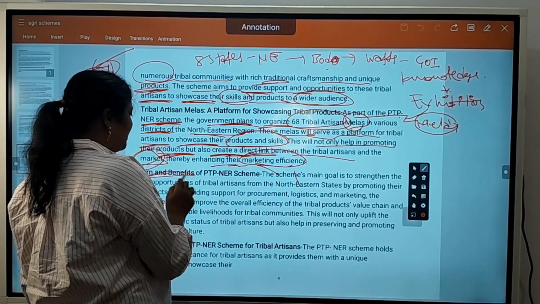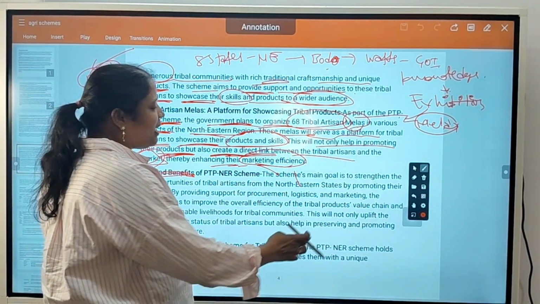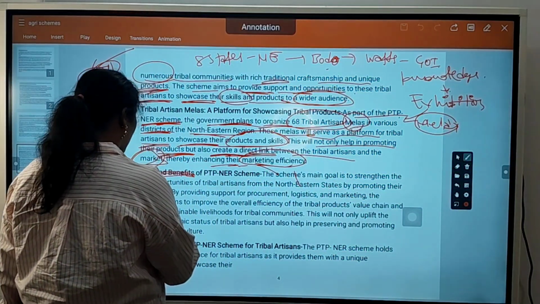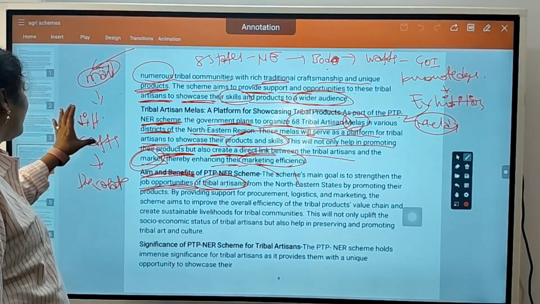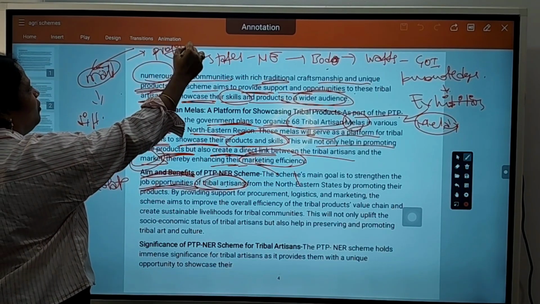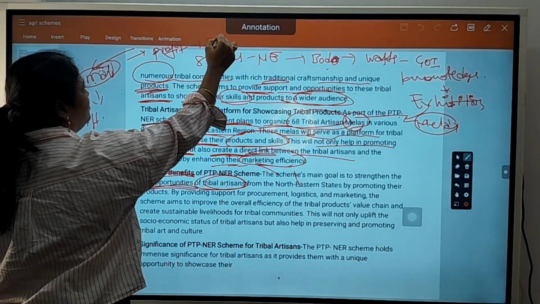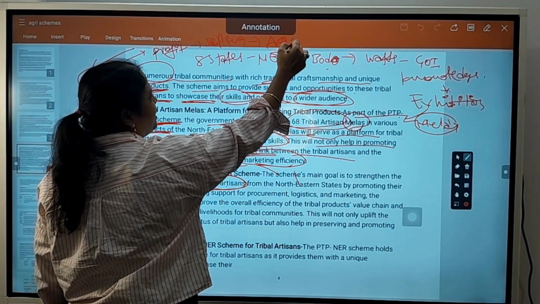Okay, so what are the aims and benefits of this PTP-NER scheme? The scheme's main goal is to strengthen job opportunities of tribal artisans. So if the tribal products are getting profit, okay, they are selling a lot, then what happens, they will develop some more artisans of the next generation.